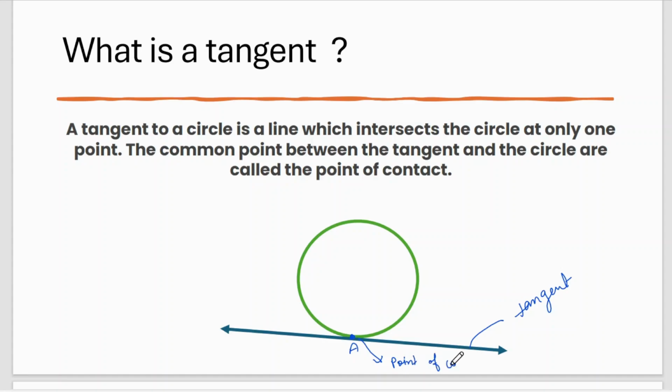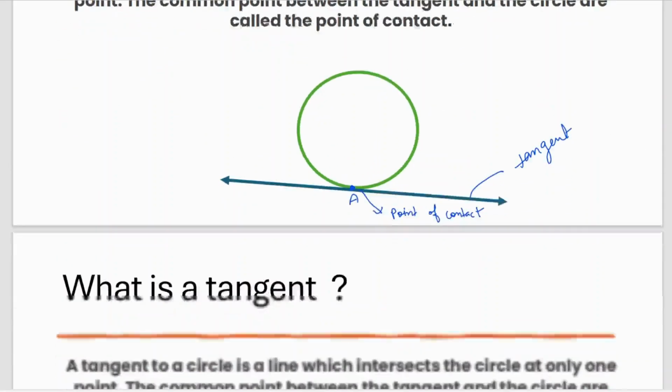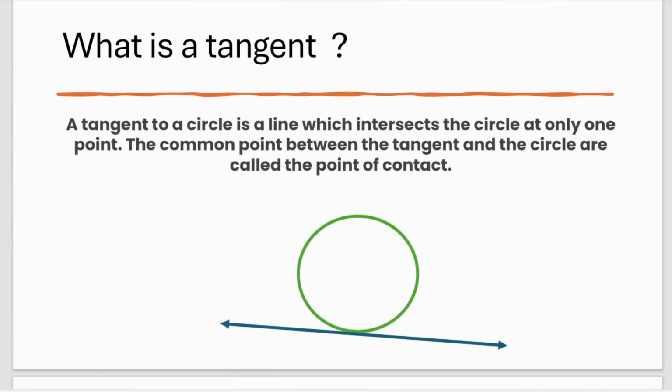So the common point between the tangent and the circle is called the point of contact, or in other words, the point of contact is the point where the tangent touches the circle. Okay. Next. What is a tangent? So we have covered this.